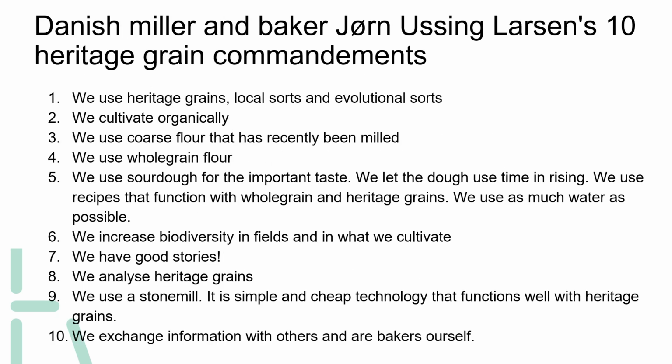Danish miller and baker Jørn Ussing Larsen's 10 Heritage Grain Commandments. 1. We use heritage grains, local sorts and evolutional sorts. 2. We cultivate organically. 3. We use coarse flour that has recently been milled. 4. We use whole grain flour. 5. We use sourdough for the important taste. We let the dough use time in rising, and we use recipes that function with whole grain and heritage grains. We use as much water as possible.